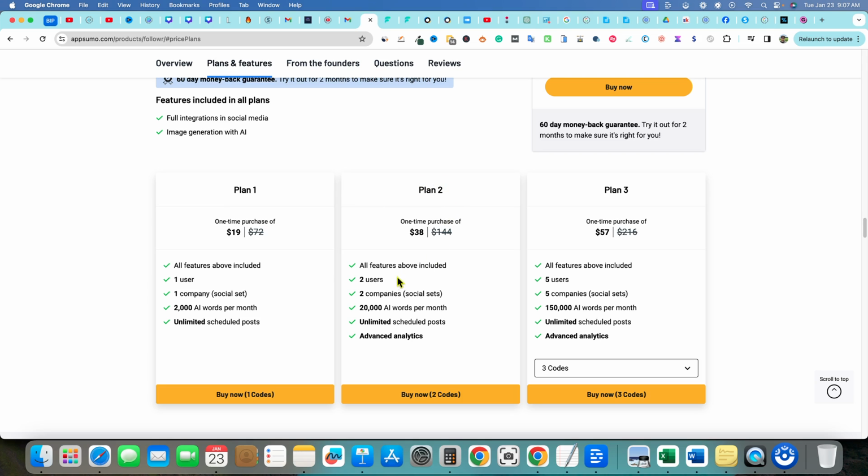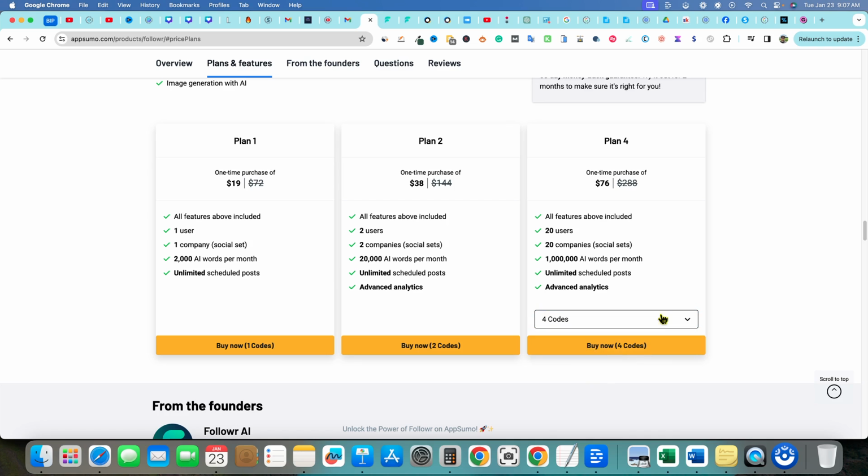Plan number 2, $38, 2 brands or 2 social sets, 20,000 words per month, unlimited social posts, and you get advanced analytics. Plan 3, you get 5 users, 150,000 words per month, and we can go up to plan 4 with 20 companies, 1 million AI words per month. So all in all, looking at this, all these plans are under $100. We're talking $76 for plan 4. So none of the pricing is really a major concern.